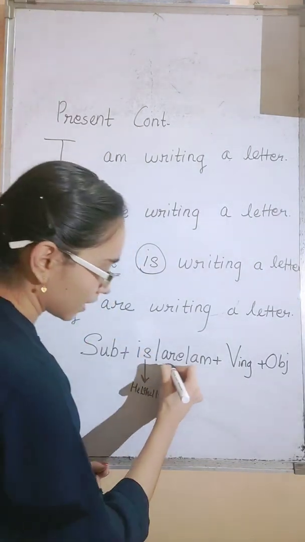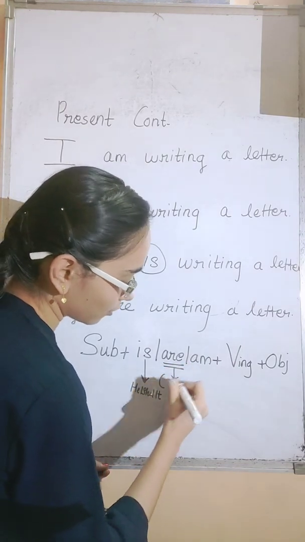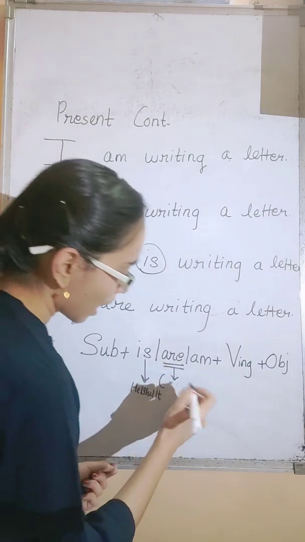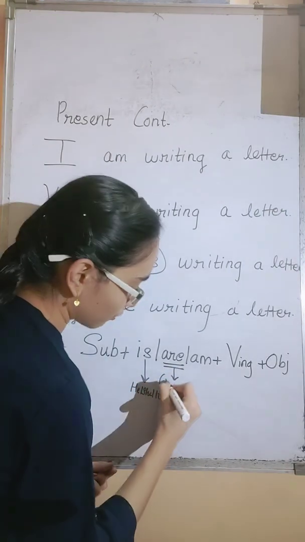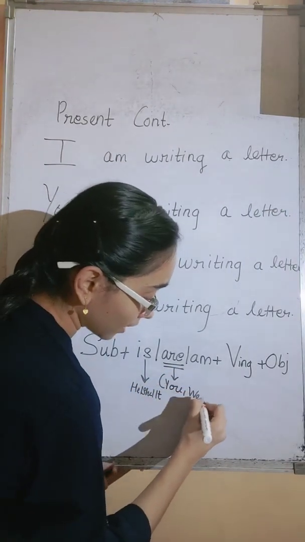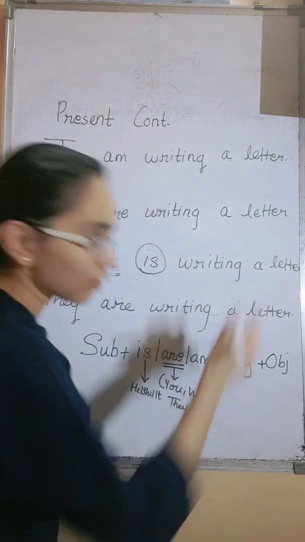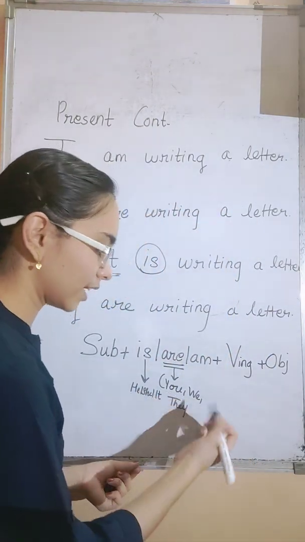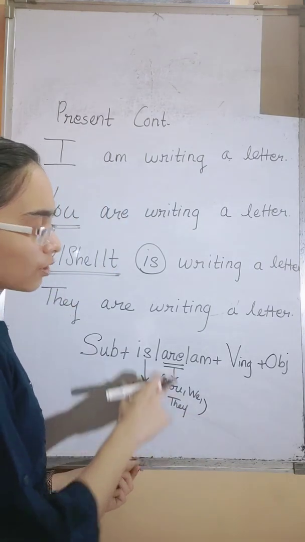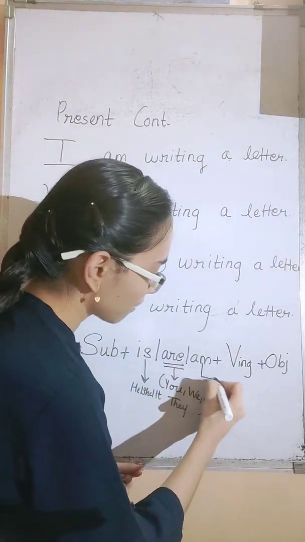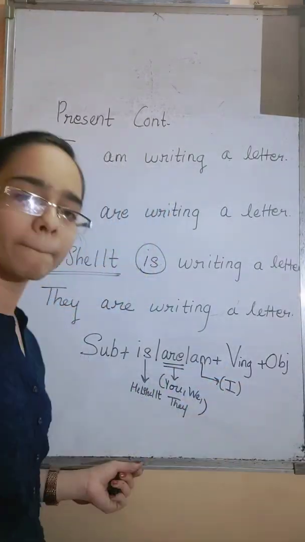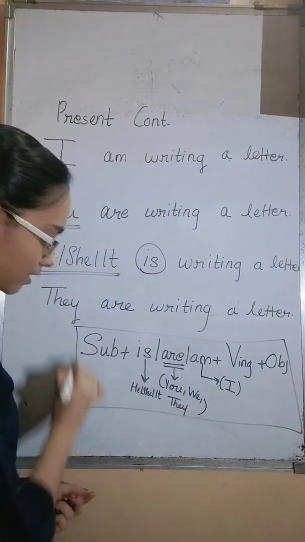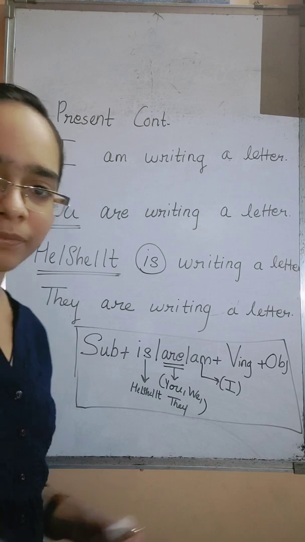Is will come for singular form, are will come for plural form like you, we, they. We will also come in second person plural. For these pronouns we use are, and am will go for I. Okay, so this is the sentence formation.